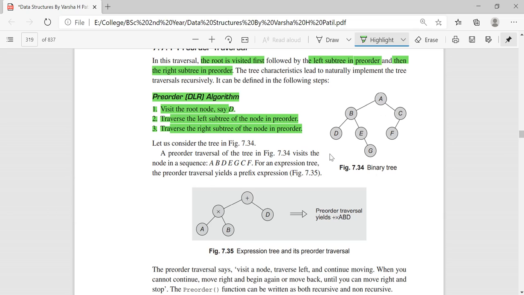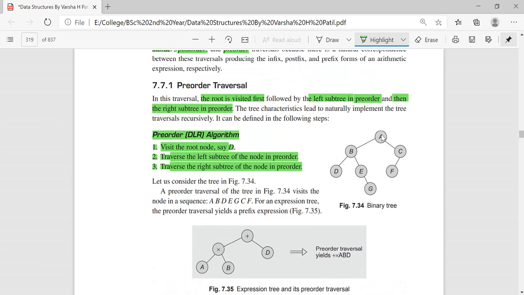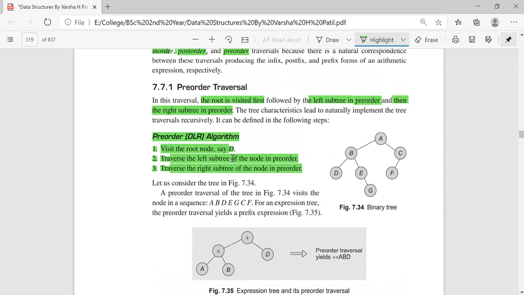So for this particular diagram, let's see what the pre-order traversal is. According to our definition, first visit the root A, next the left subtree B. Again in this subtree you have to follow pre-order. So again you have to visit the left subtree.